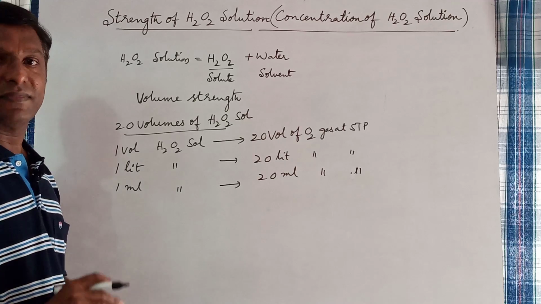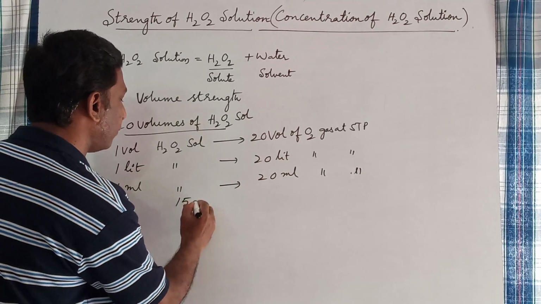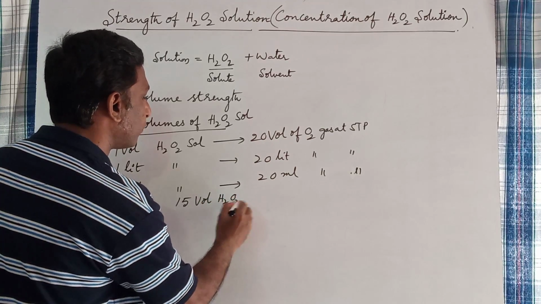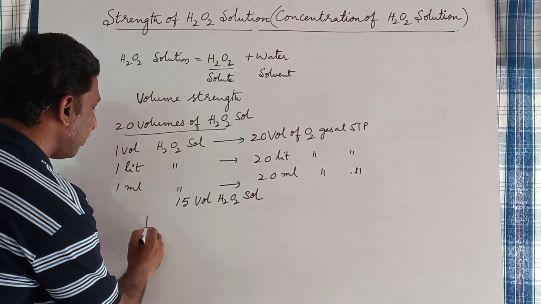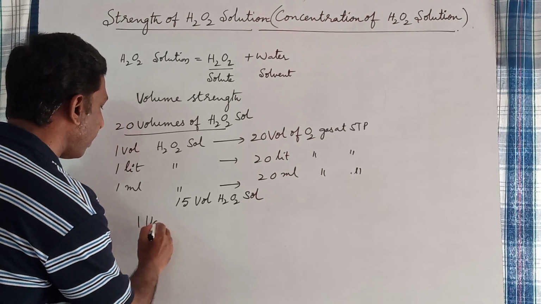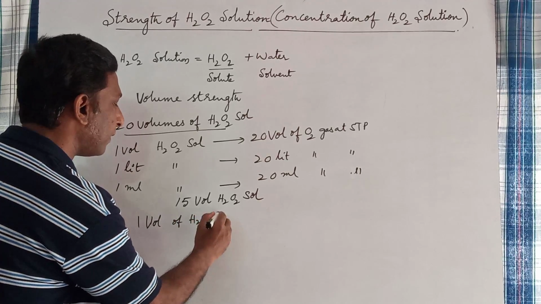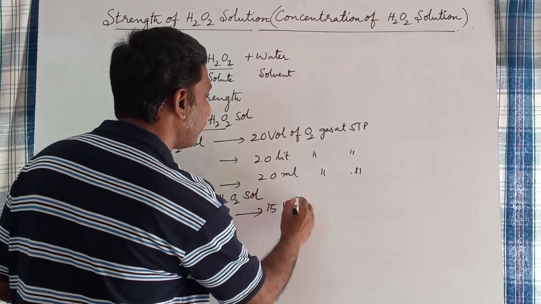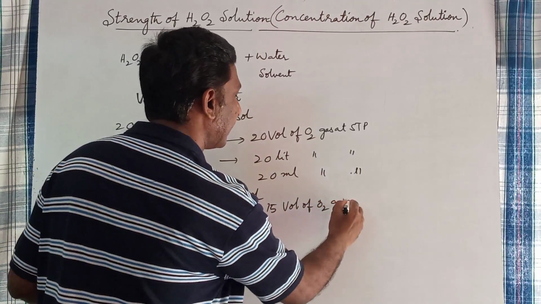Like that, 15 volumes of H2O2 solution means 1 volume of H2O2 solution on decomposition gives 15 volumes of oxygen gas at STP.